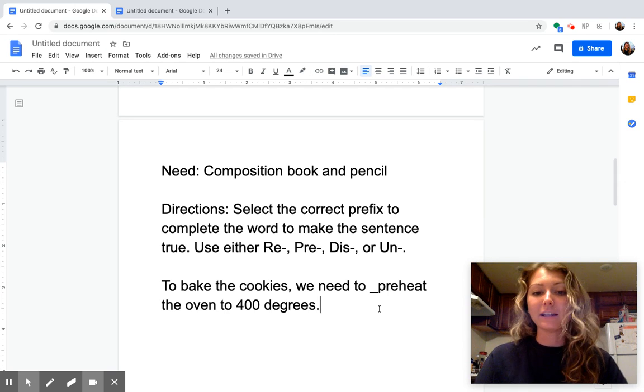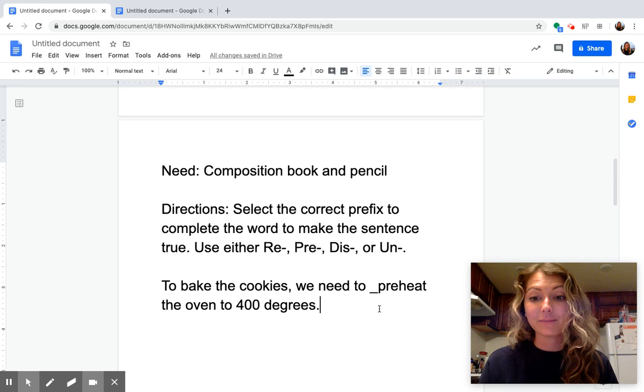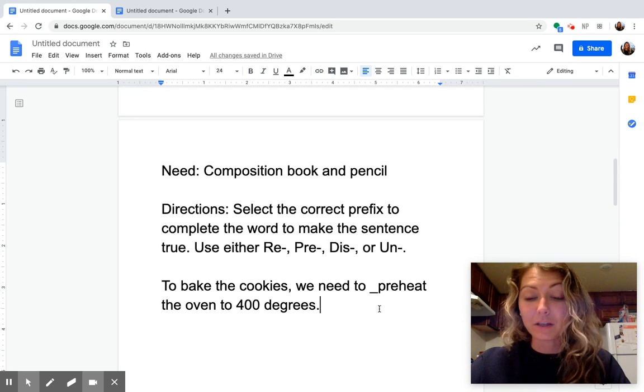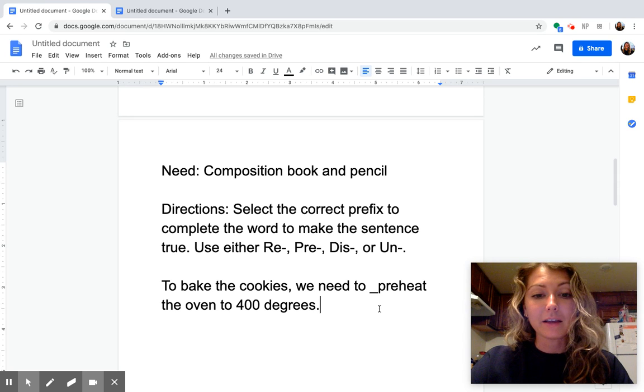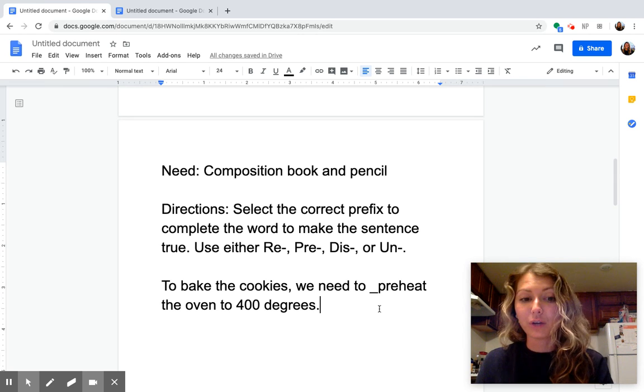And we can create the word preheat. Now when we reread the sentence, the meaning will be correct. To bake the cookies, we need to preheat the oven to 400 degrees.